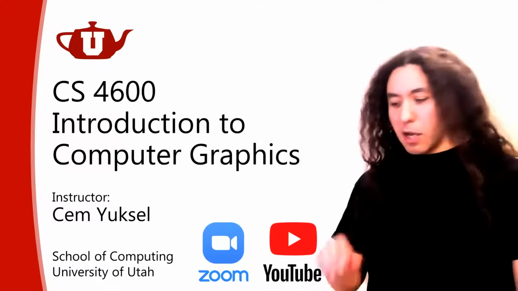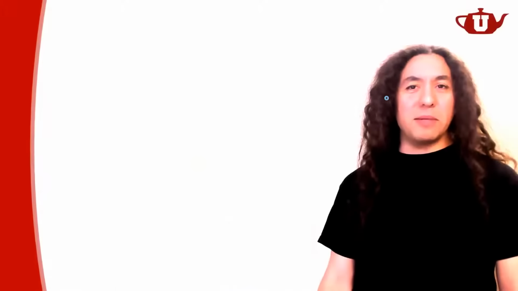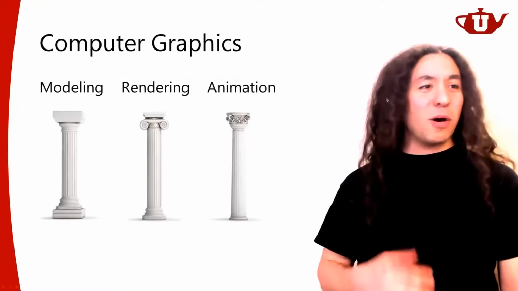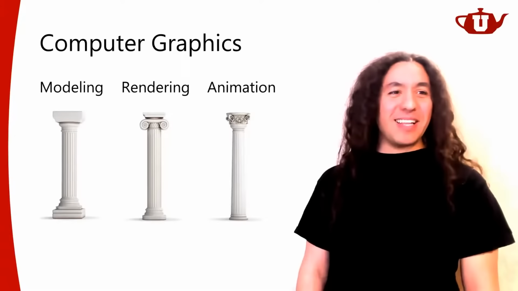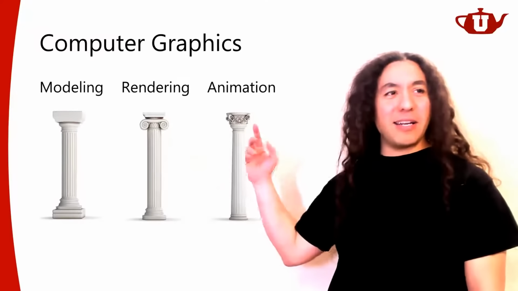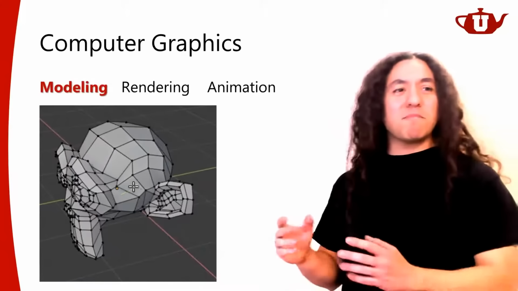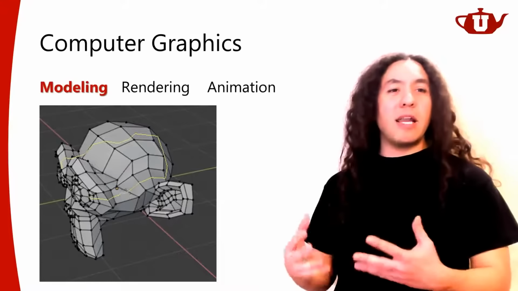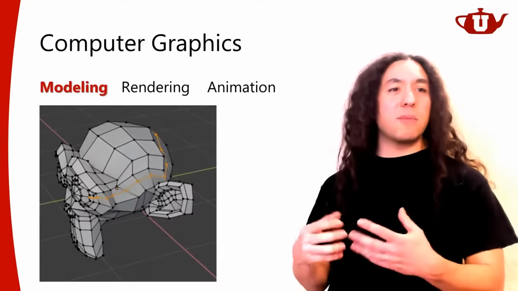All right. So let's jump right into computer graphics. Presumably that's why we all are here. So the three pillars of computer graphics, as I like to call them, that's modeling, rendering, and animation, right? Modeling is the process of generating or designing some object, some visual representation of something.